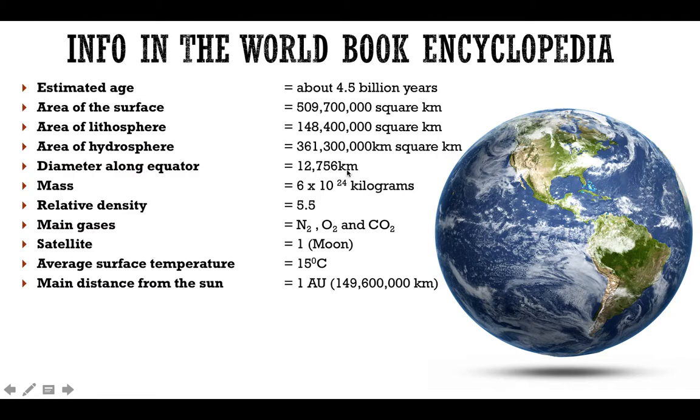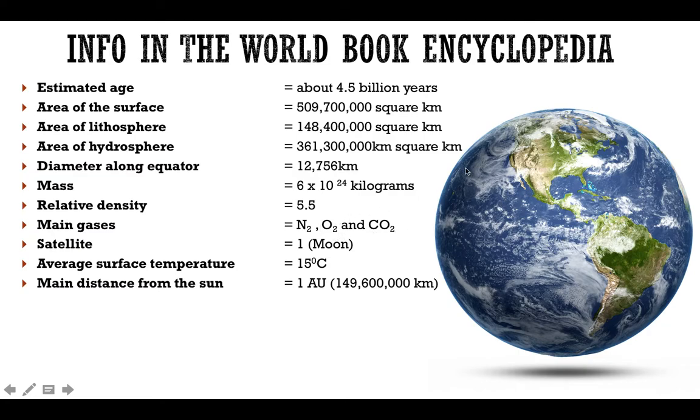The diameter of Earth along the equator is 12,756 kilometers. The mass of Earth is 6 times 10 to the power 24 kilograms. The relative density of Earth is 5.5. It means it is 5.5 times heavier than water. The main gases found in the atmosphere of Earth are nitrogen, oxygen, and carbon dioxide.